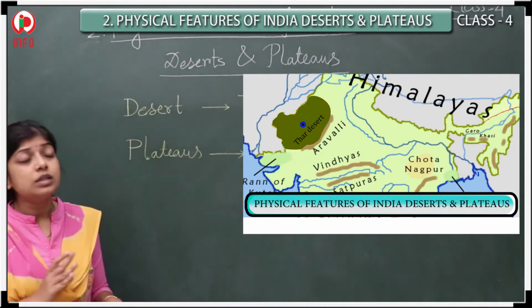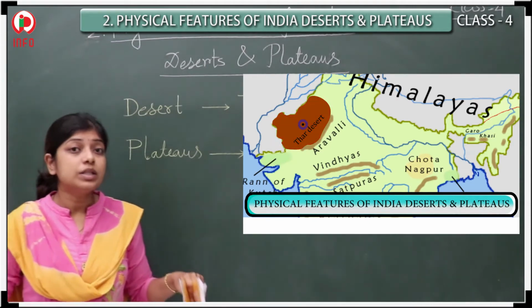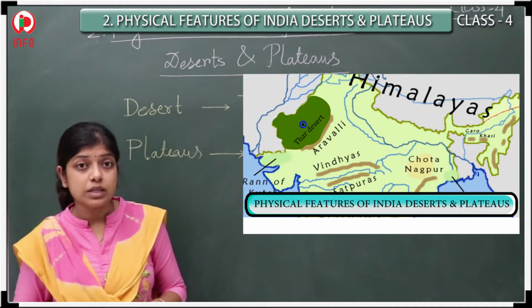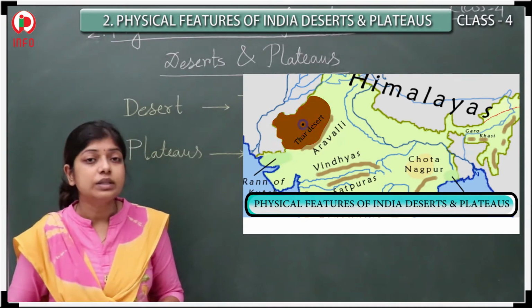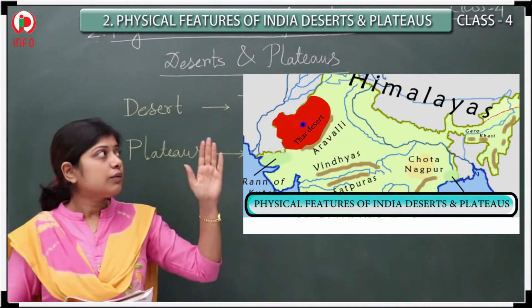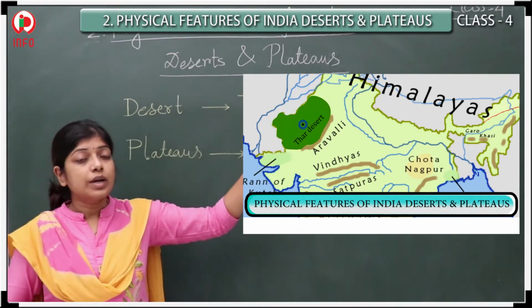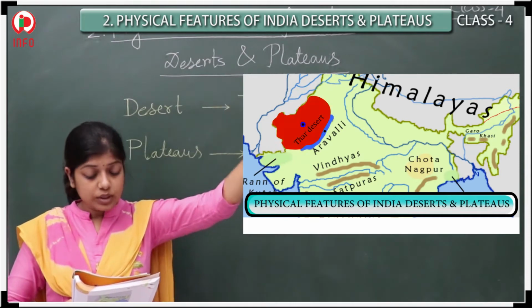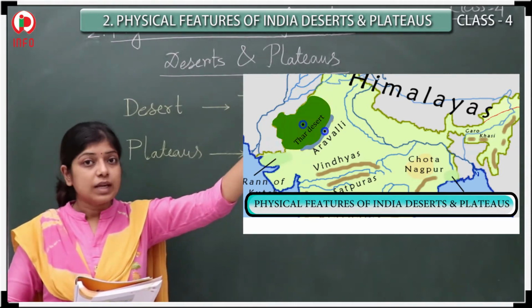In our Thar Desert, from which place to which place is it located? Let's talk about these things. First, if you see, it is located from Kutch to the border of Haryana.